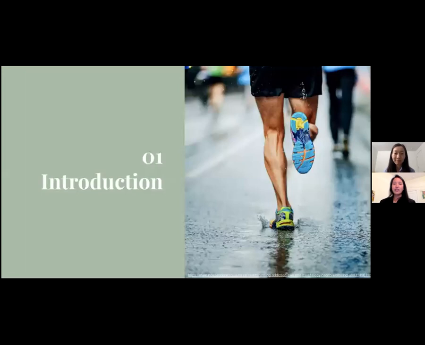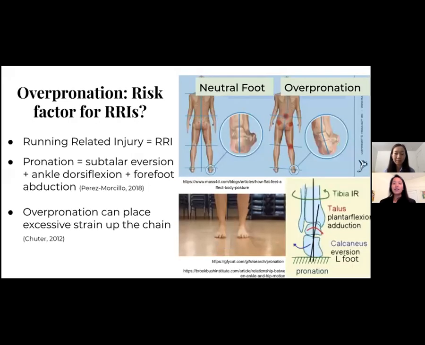So recreational running has become more popular, but with running comes running-related injuries, which we'll now call RRIs. Many believe that overpronation is a risk factor for injury. And pronation, which looks like the foot arch is falling inward, is necessary for shock absorption. Peak rearfoot eversion angle is a component of pronation and is often used to determine the influence of footwear on foot motion. However, overpronation can cause excessive internal tibial rotation and strain at the hip and spine.